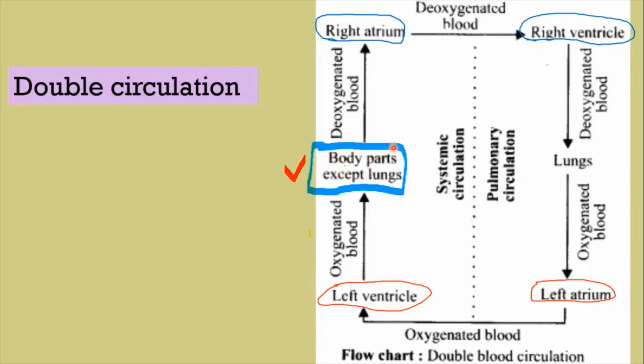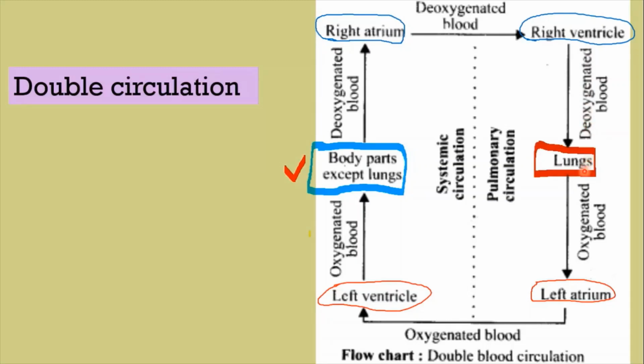We'll start our discussion here. This is a body organ except lungs. The deoxygenated blood from a body organ is first collected into the right atrium. From the right atrium, it reaches the right ventricle. Right ventricle pumps the deoxygenated blood to lungs for oxygenation.